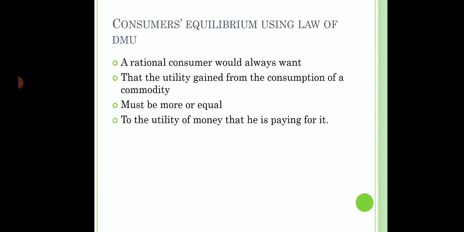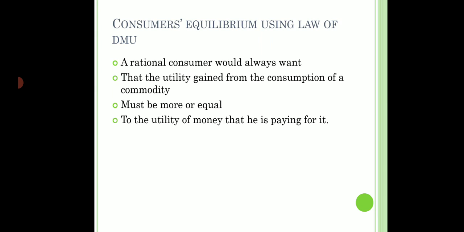So we understand the consumer is a rational person, and any rational person will be satisfied at that point where the utility that he is getting is equal to the utility that he is paying. Because all of us know none of the commodity is free. Every consumer has to pay a certain price for it, and the income of the consumer is limited.